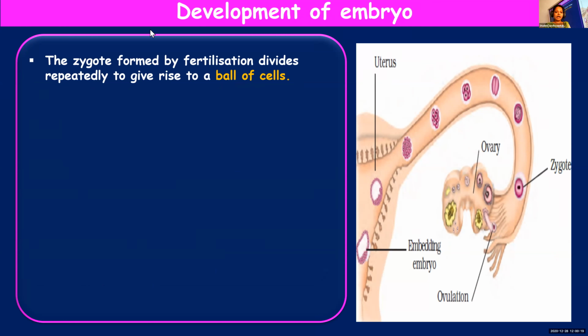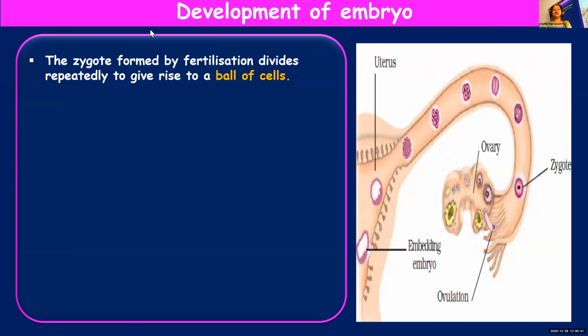Zygote is having only one cell, but we are multicellular with all the different organs and organ systems. So how is such a multicellular organism formed from the single celled structure known as zygote? So let's see.